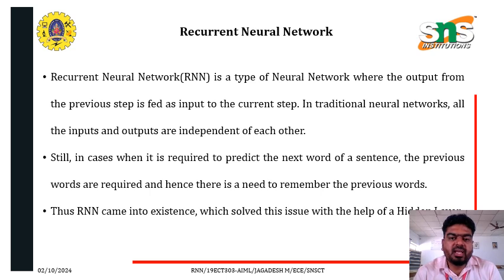So what is actually a recurrent neural network? The recurrent neural network, simply called RNN, is a type of neural network where the output from the previous step is fed as an input to the current step. In a traditional neural network, all the inputs and outputs are independent of each other. Still, when it is required to predict the next word of a sentence, the previous words are required, and hence there is a need to remember the previous word. Thus, RNN came into existence, which solved this issue with the help of a hidden layer.